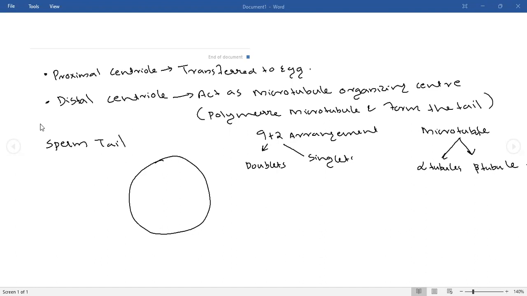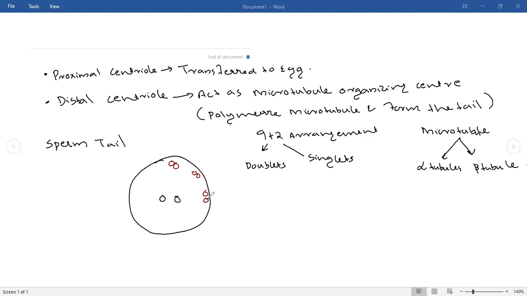Listen here. At the center, if you are looking at this cross section of a sperm tail, you can see 2 microtubules, two singlets. In the periphery, you can see doublets, 9 in number.